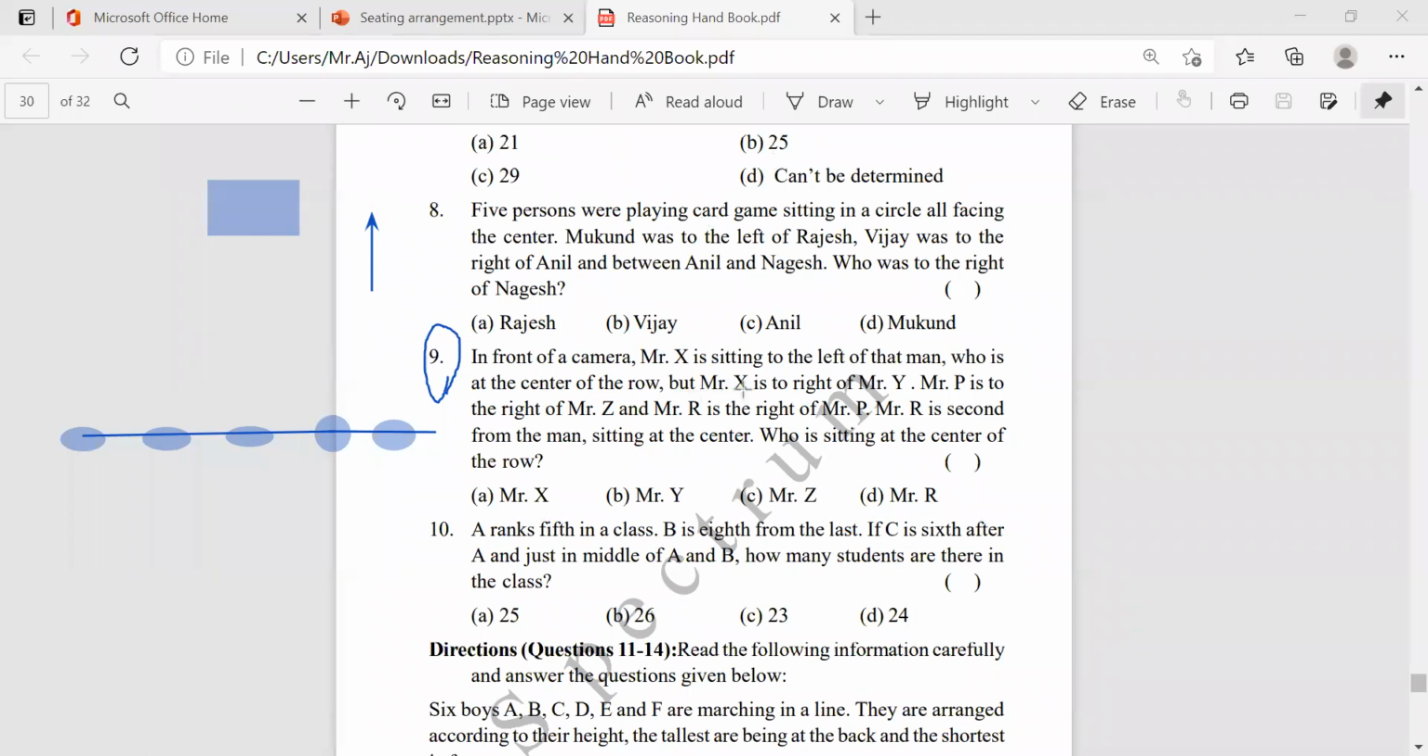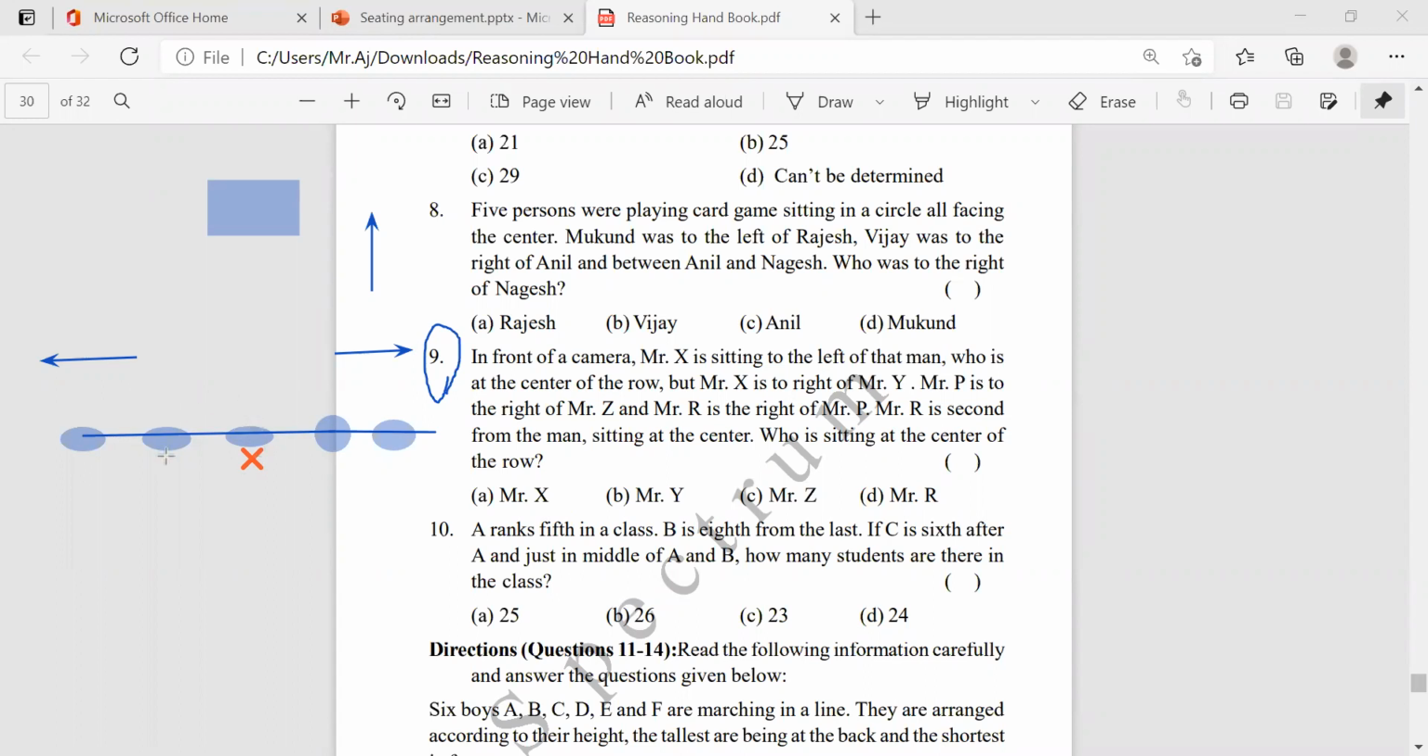Okay, but Mr. X is to the right of Mr. Y. And what they are saying here is the middle person. Who is the middle person? We don't know. But Mr. X is sitting just left of that man who's sitting here. We don't know who's sitting here, but Mr. X is to the left of this man. Which one is the left here? This one will be the left, and this one will be the right. Is it clear?